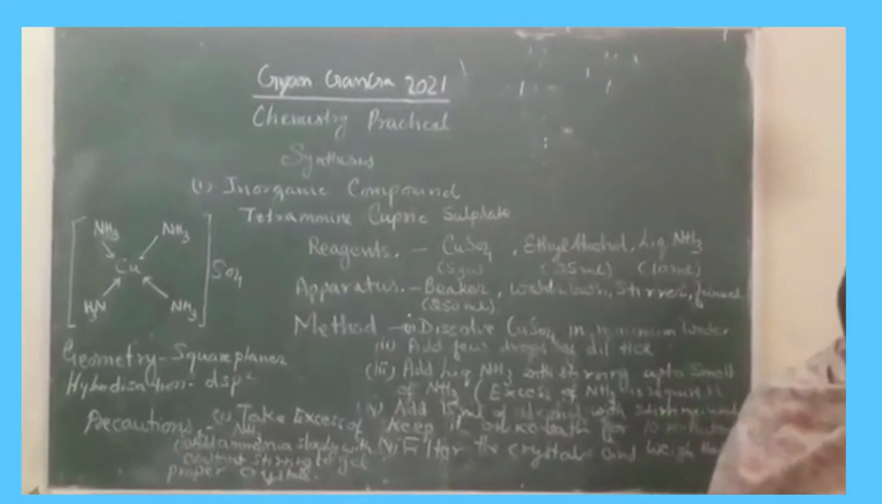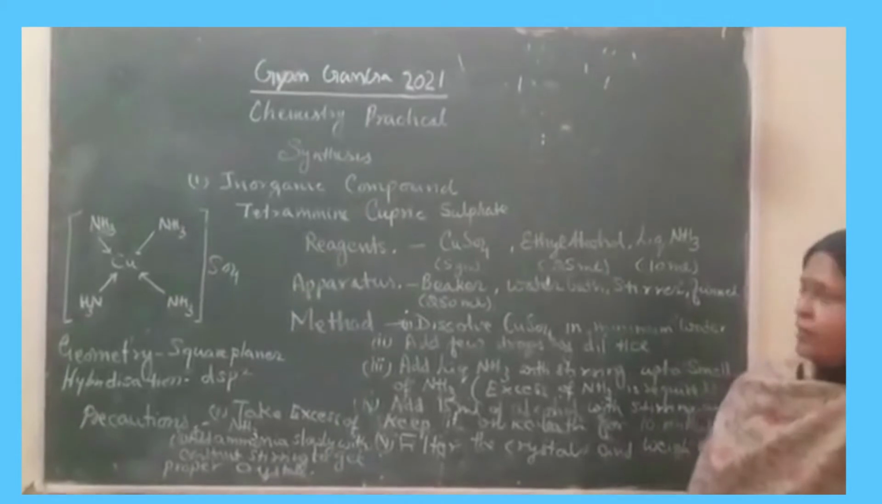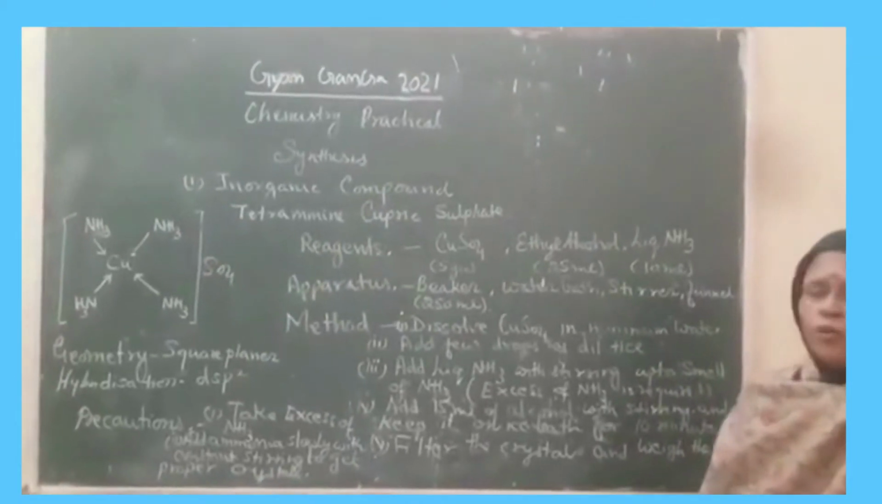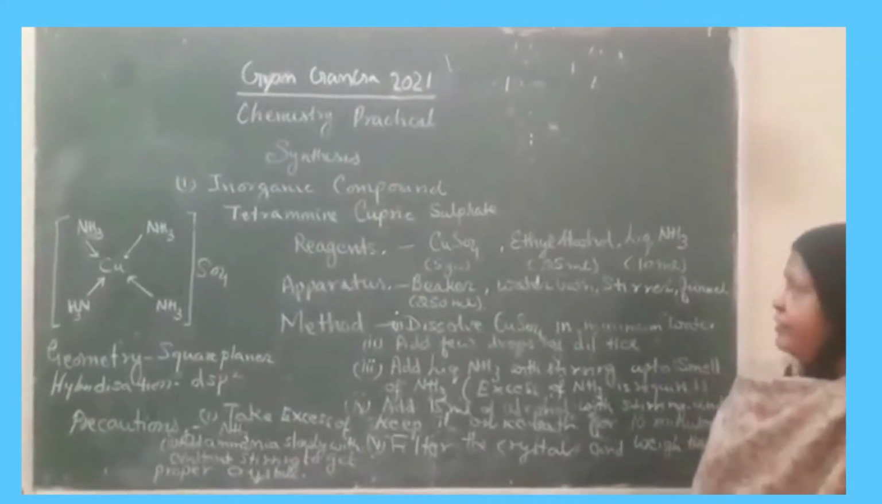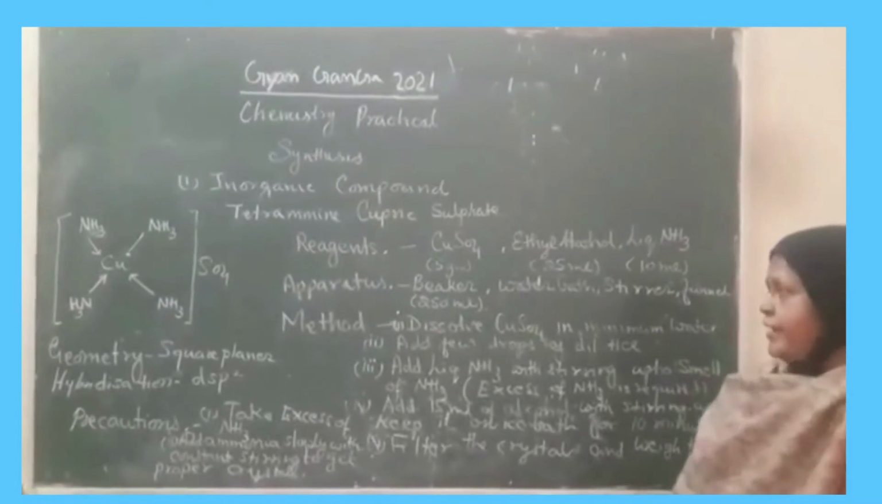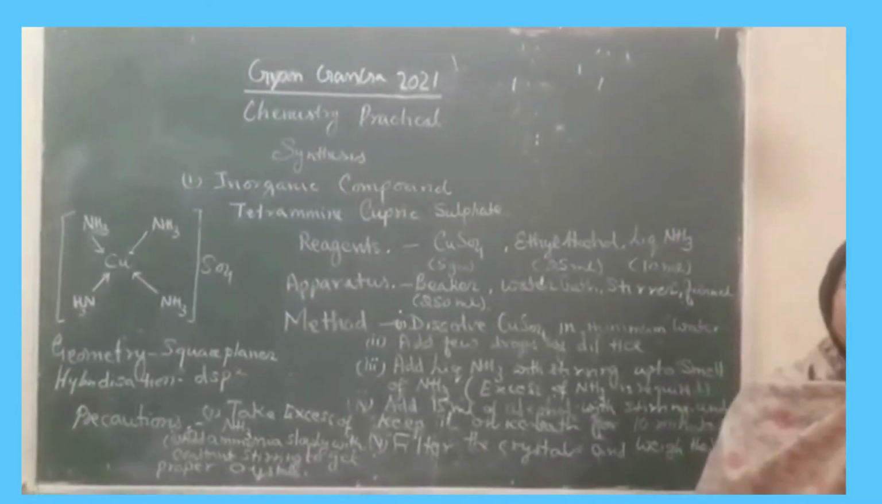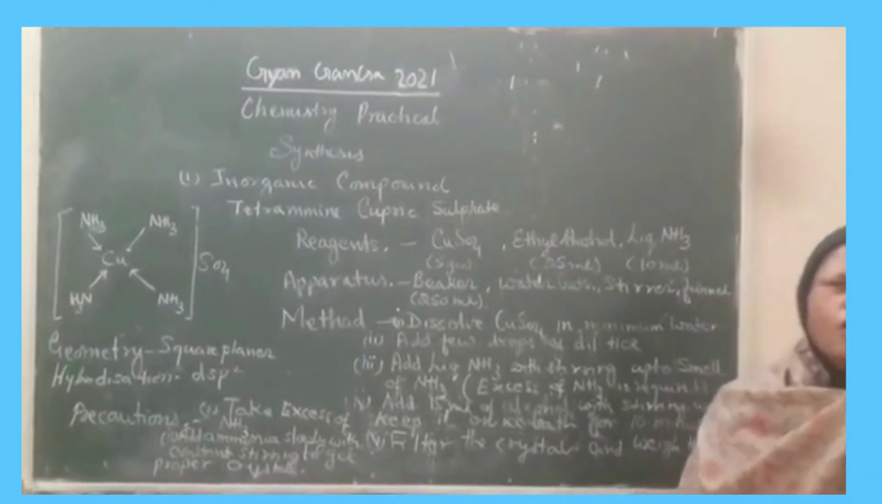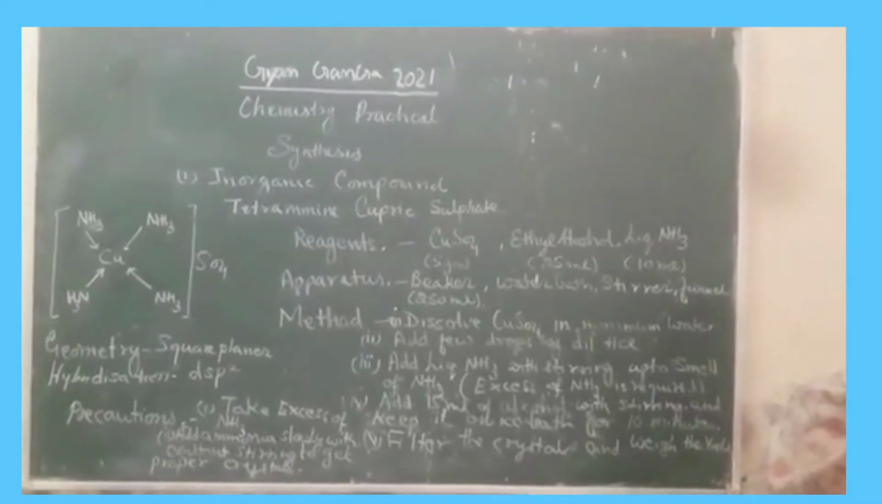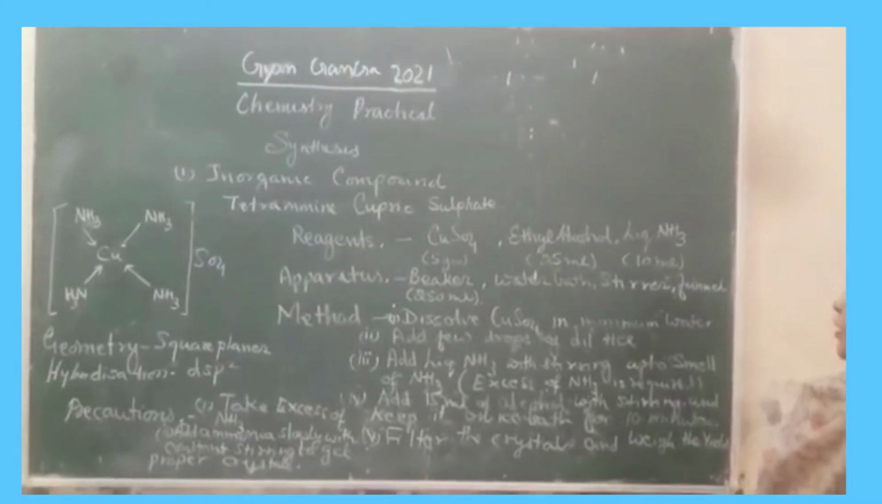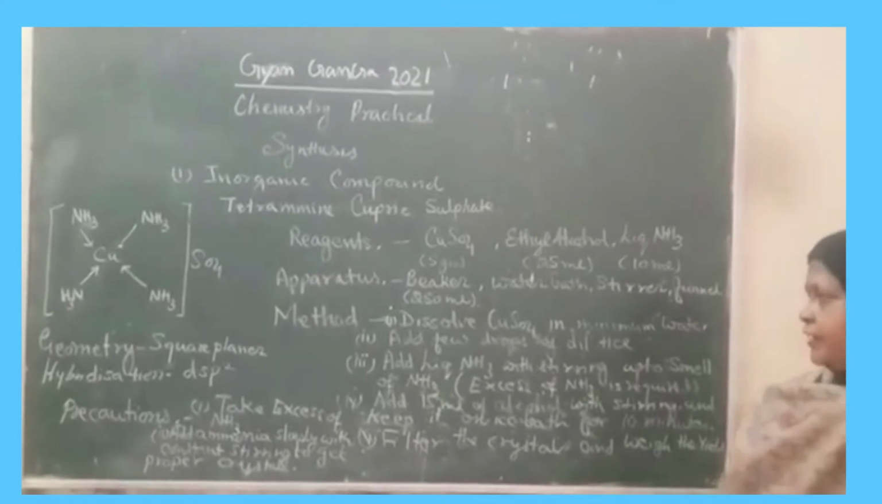The reagents required in this experiment are copper sulfate 5 grams, ethyl alcohol 25 ml and liquid ammonia 10 ml. The apparatus required are a beaker of 250 ml, stirrer, water bath and funnel.